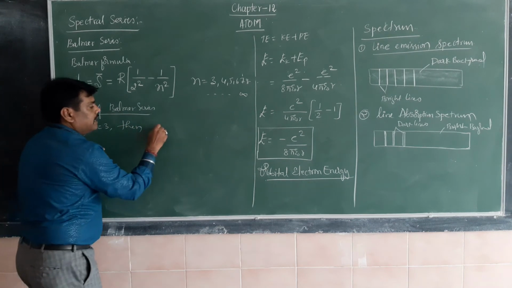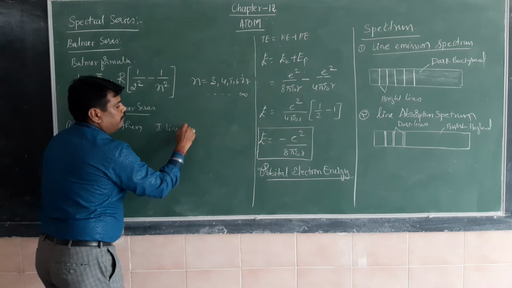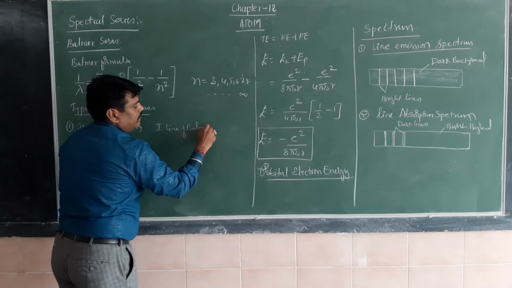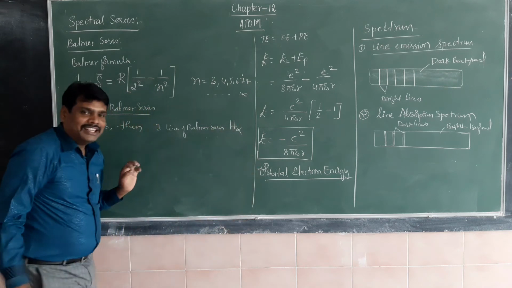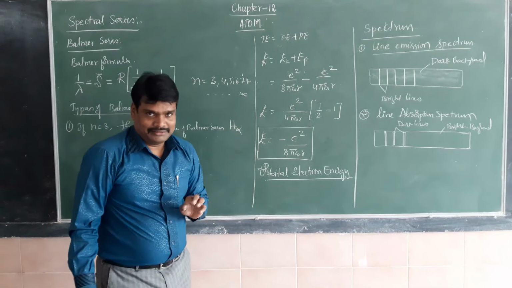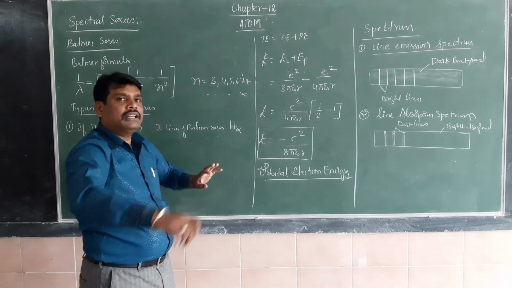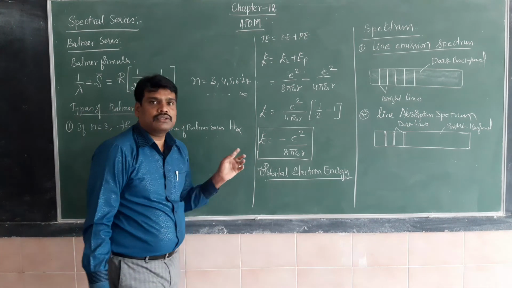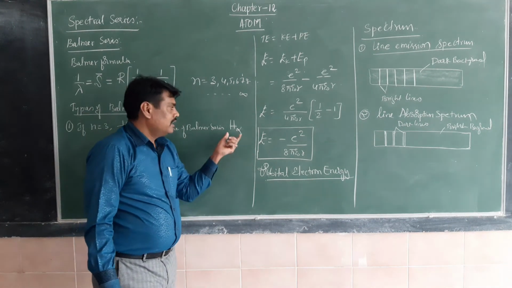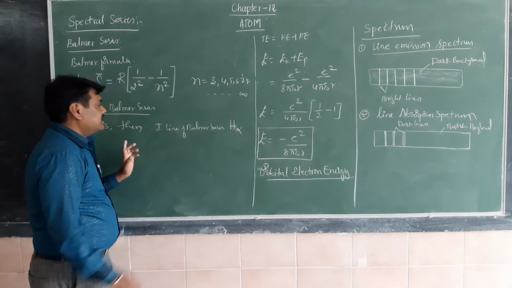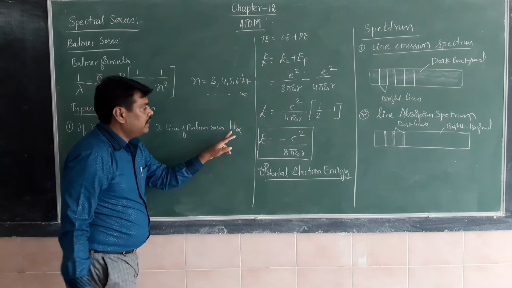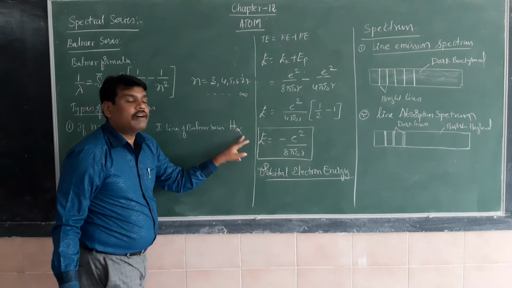The first line of the Balmer series is called H alpha line. This is red color. The wavelength of red color is around 6000 to 6400 angstrom. H alpha is the first line of the Balmer series. He gave that name as H alpha.